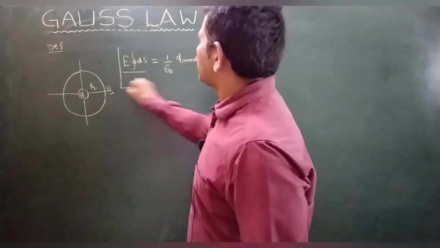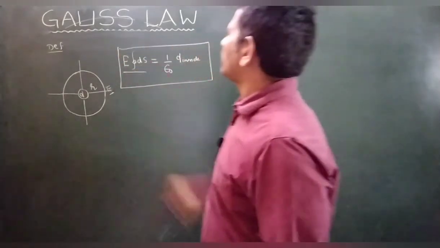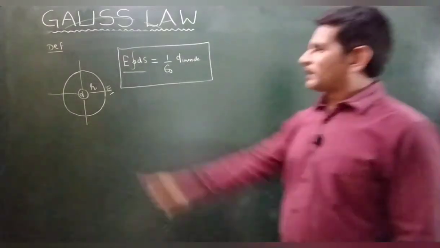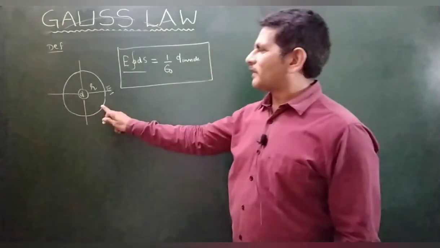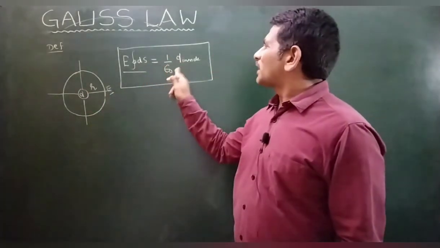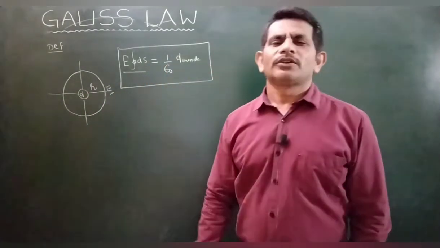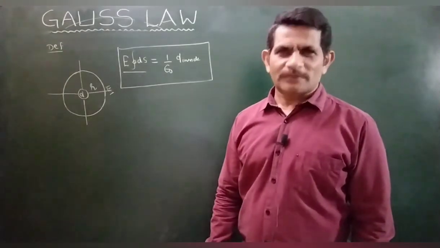This mathematical representation is called Gauss law. Electric field intensity on the closed surface area is equal to 1 by epsilon naught times Q inside, right?